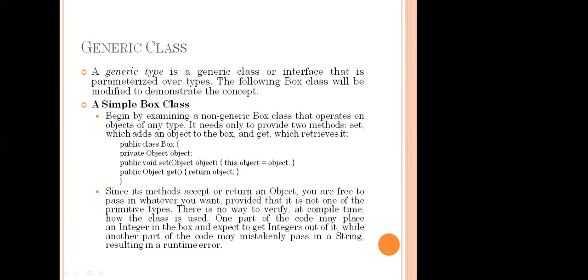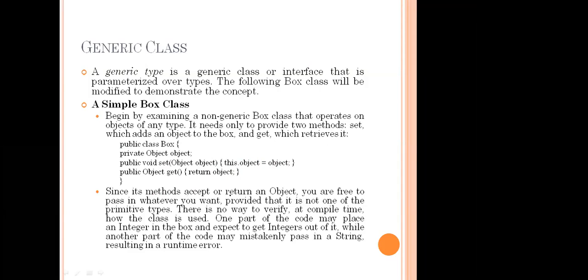What is the meaning of this? Can you define it? It refers to the current object. We only have one object, and that is the object we are going to refer to. That object is equal to object. Then public object get. So we are going to set the object, and we are going to get the object. In the set function we set the object to the current object, and in get we return that object. So this is the simple class we created in Java.